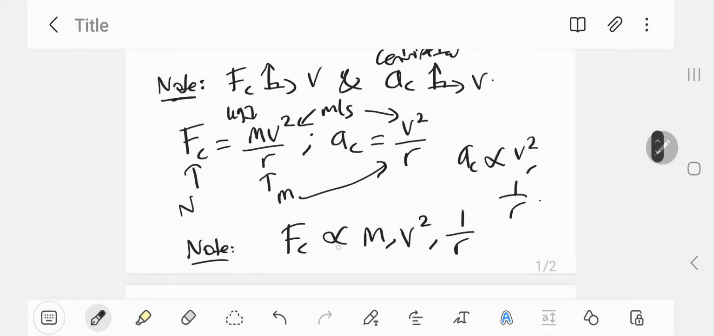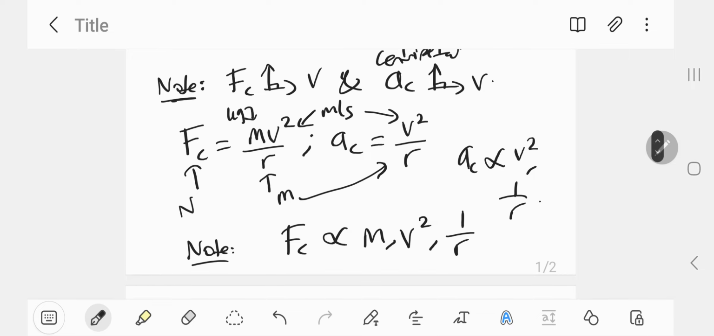In other words, doubling the mass doubles the centripetal force, whilst the velocity and radius are kept constant. Doubling the speed of the object, the velocity, doubles the force as well, while keeping the mass and the radius constant, and so on and so forth. In terms of radius, if you double the radius, you halve the force. And if you halve the radius, you double the force. It's just simple stuff from algebra.